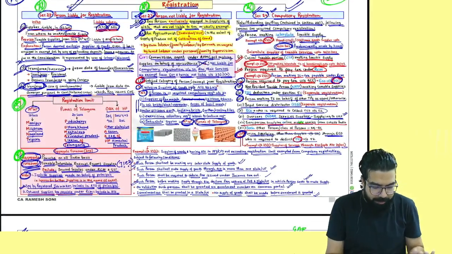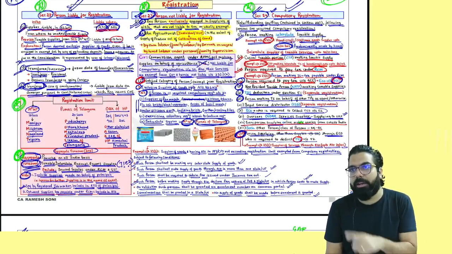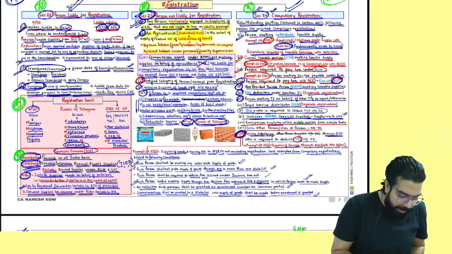Chalo, please come back. In registration, the point I told you I'll connect later. You are connected now? Please come back.